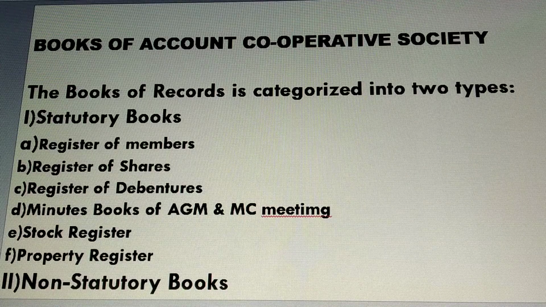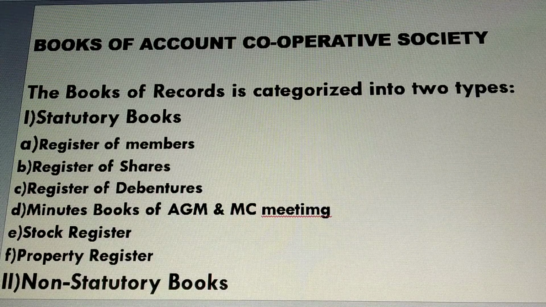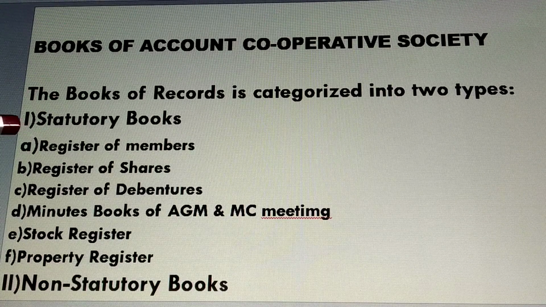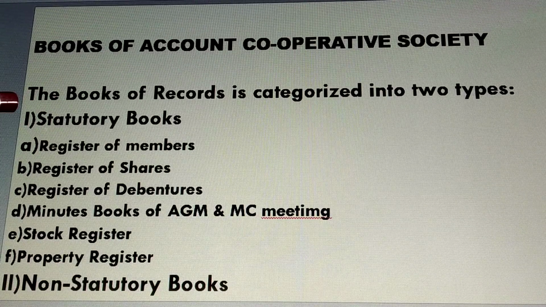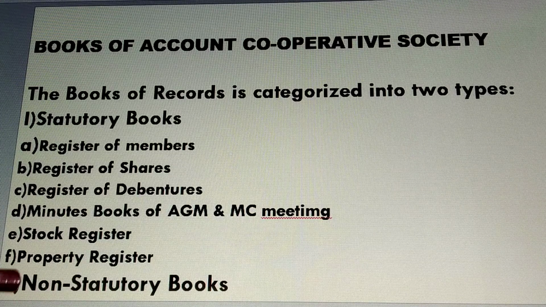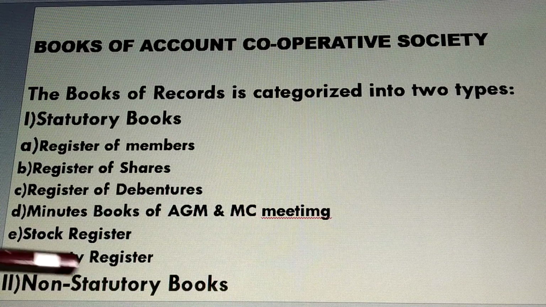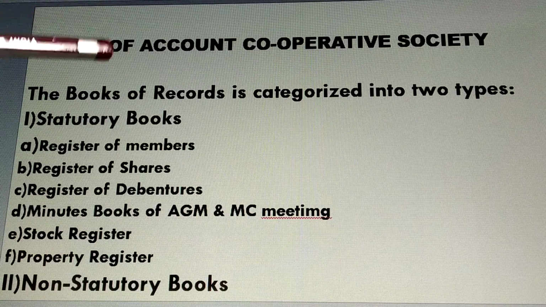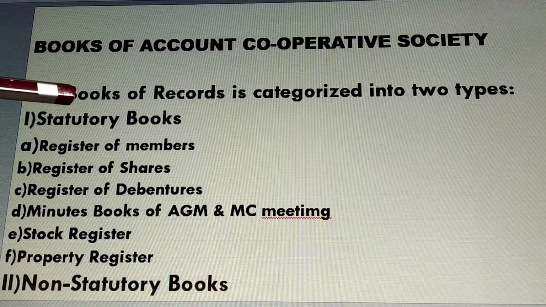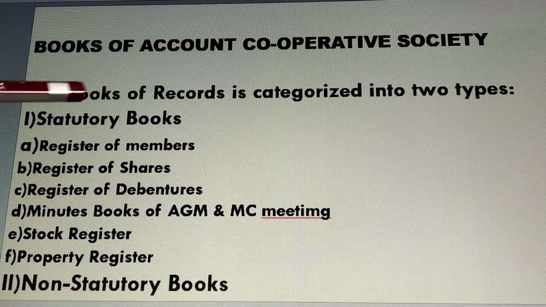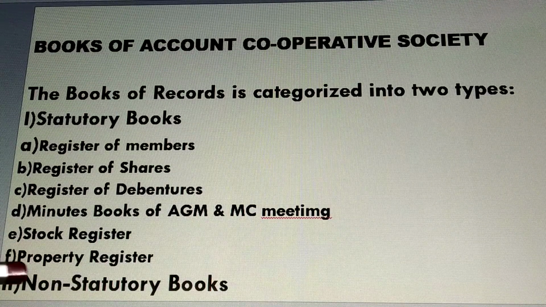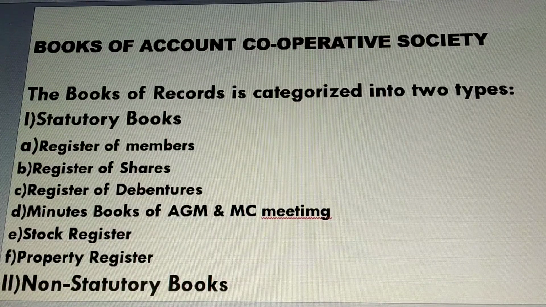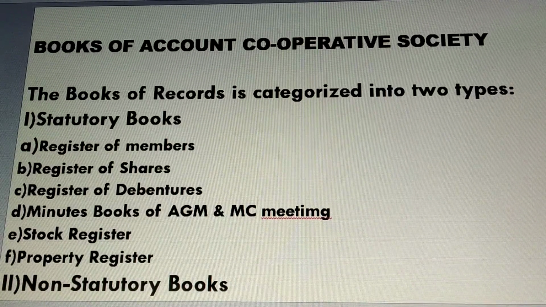So the first one we have is the statutory books. You can see it is put on the screen, statutory books, the main books. And the second one is non-statutory books, right? So books of account of a cooperative society are categorized into two types, statutory books and non-statutory books. Now let us see what these statutory books are.